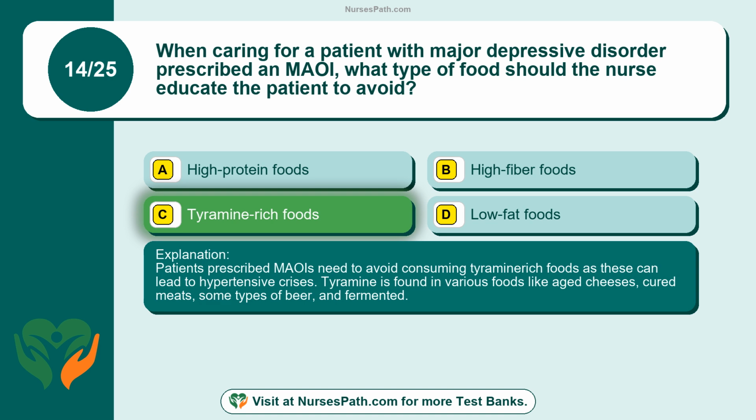Patients prescribed MAOIs need to avoid consuming tyramine-rich foods as these can lead to hypertensive crises. Tyramine is found in various foods like aged cheeses, cured meats, some types of beer, and fermented